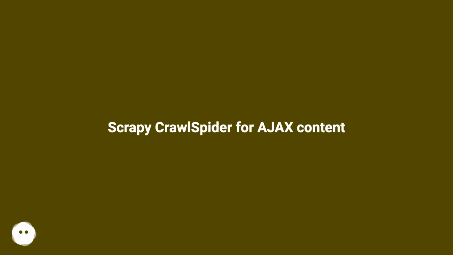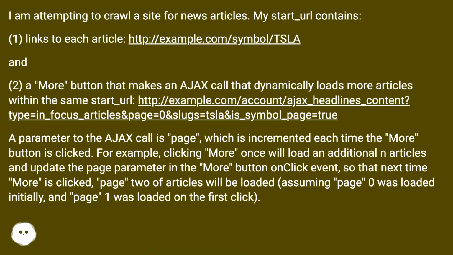Scrapy CrawlSpider for Ajax content. I am attempting to crawl a site for news articles. My start_URL contains 1. Links to each article at this URL, and 2. A more button that makes an Ajax call that dynamically loads more articles within the same start_URL at this URL.